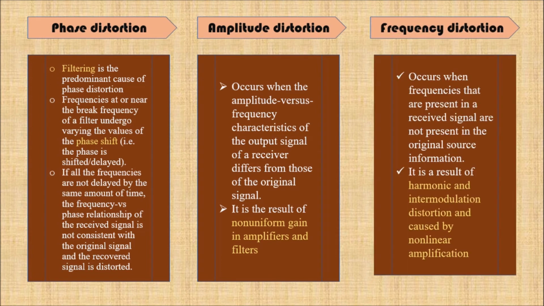Frequency distortion occurs when frequencies that are present in a received signal are not present in the original source information. It is a result of harmonic and intermodulation distortion and is caused by non-linear amplification.